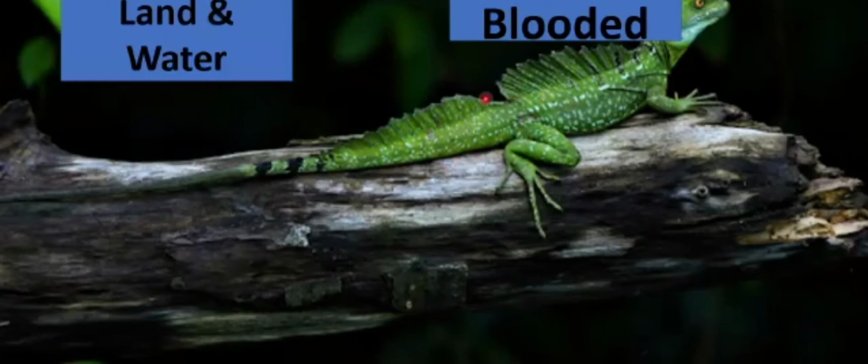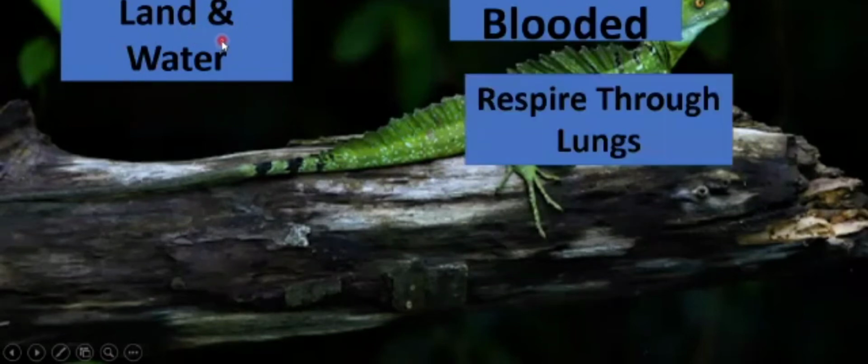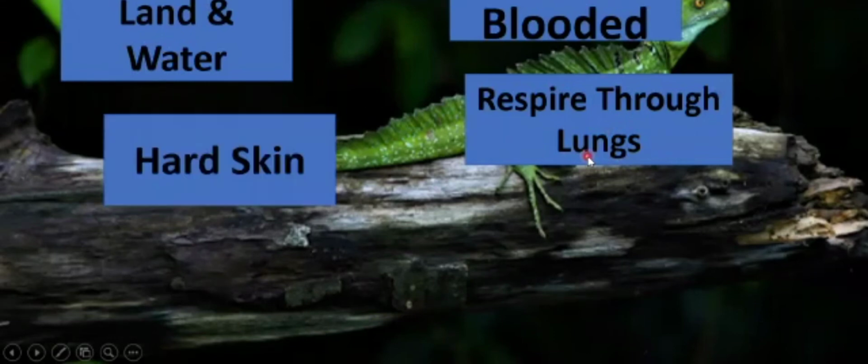The second characteristic is that, just like amphibians, they also have the ability to live both on the land as well as in the water, as you can see here in the case of the crocodile. The third characteristic about the class Reptilia is that they respire through the lungs, which means that they take in air and oxygen with the help of the lungs. The fourth characteristic is that they have hard skin, which means that their skin is covered with scales that make their skin rough and hard.